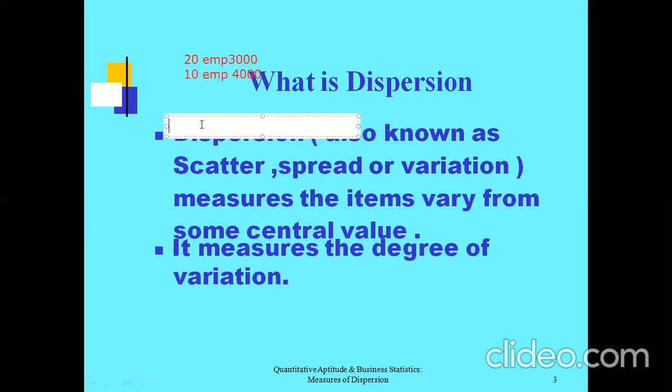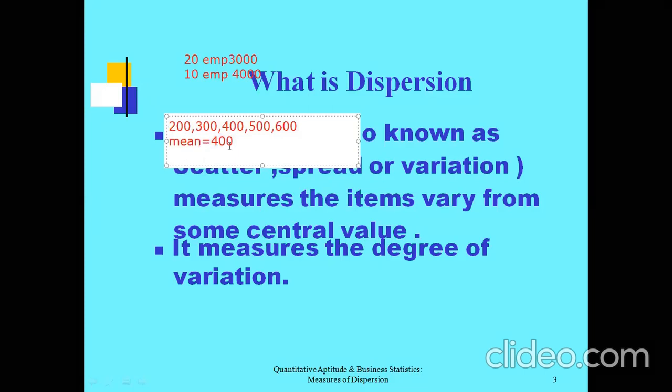Here let me take an example. The observations are 200, 300, 400, 500, 600. So there are five observations. Out of these five observations, the mean is equal to 400. Now can you tell what is the first variation taking place? 200 is the first observation and the mean is 400.